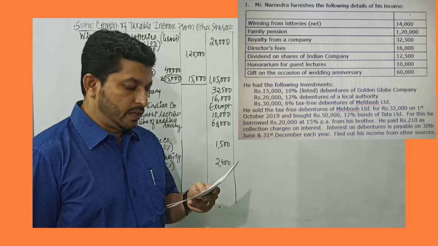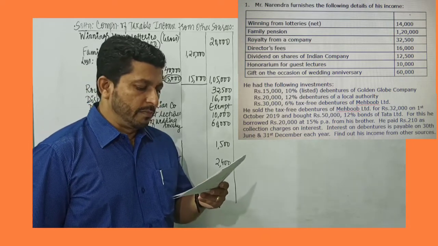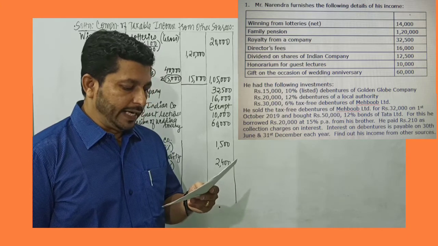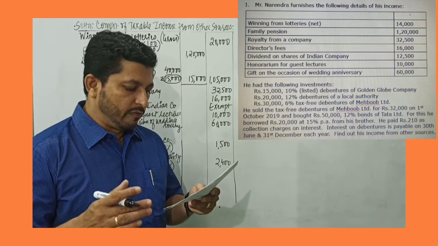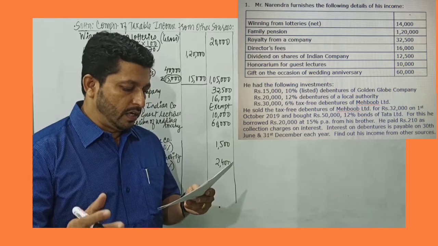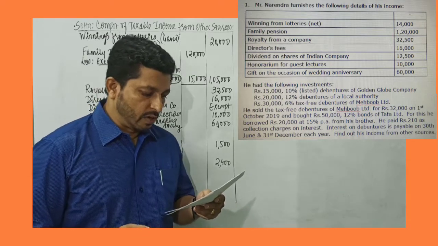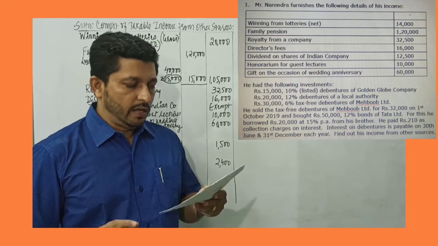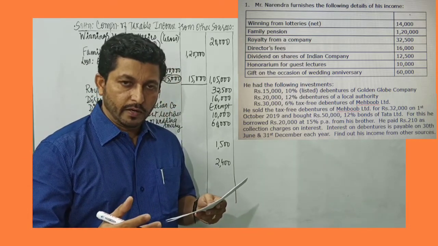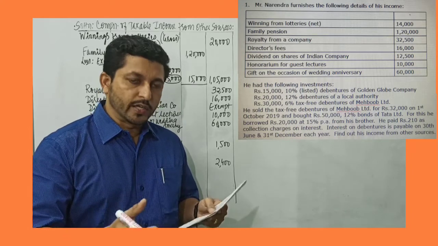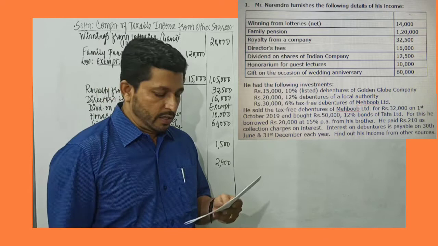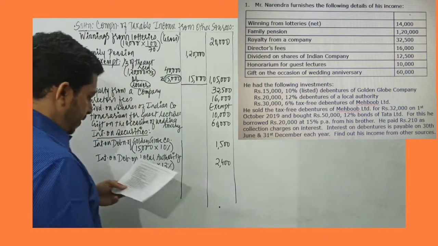Then it's given further, he sold tax-free debentures of Mehboob Limited for rupees 32,000 on 1st of October 19. And the last sentence before the question says, interest on debenture is payable on 30th of June and 31st of December. Meaning to say, when Mr. Narendra is selling debentures of Mehboob Limited, he is receiving interest only for the month of June, that is for half the year. He is not receiving interest for the month of December.